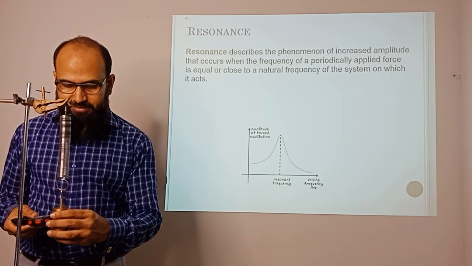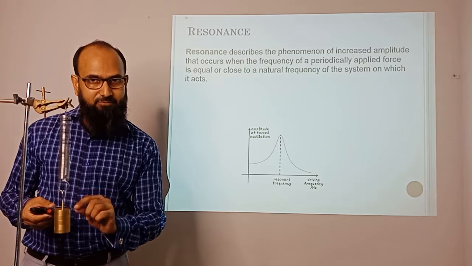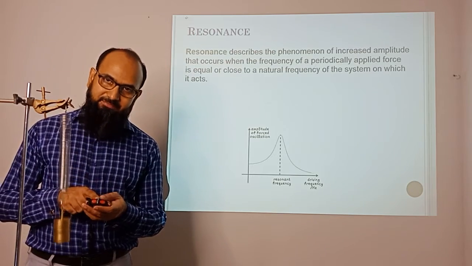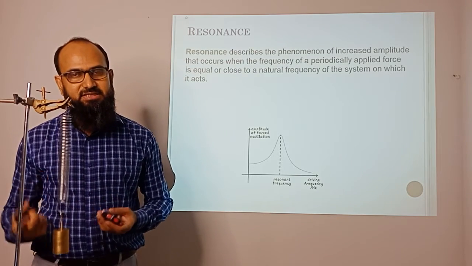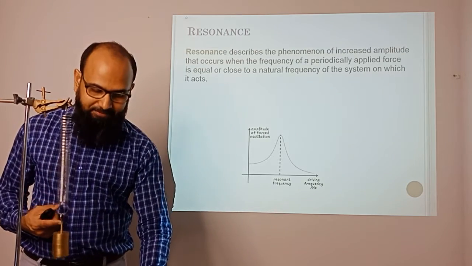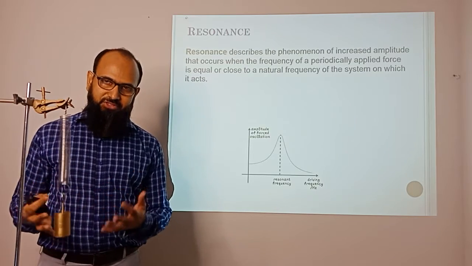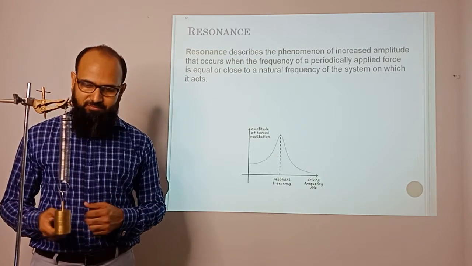If you move it very slowly, the oscillation is like that. If you measure the time, you will find it is still the same. That means it has its own frequency. It depends on its mass and the spring constant for vibration at that particular frequency.